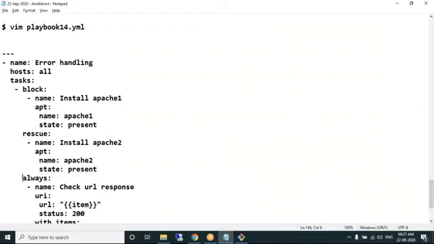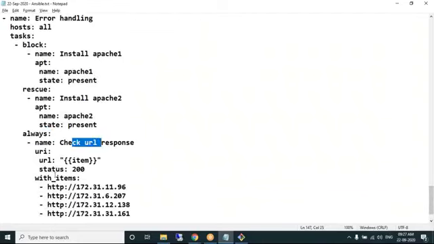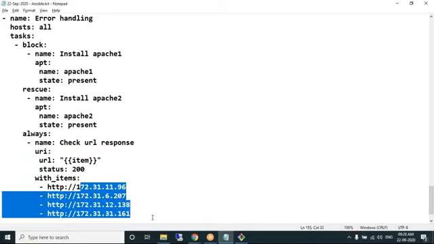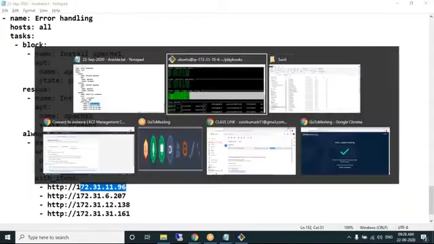Always section gets executed whether it is the block section or the rescue section. Always section gets executed whether we install Apache 1 or Apache 2. After that, I want to finally check the URL response, whether Apache is perfectly pinging or not, using the URI module. By mentioning the underscore item, that will execute the URI module. I want to execute it in a loop, and here we mention the 4 IP addresses of the managed nodes.